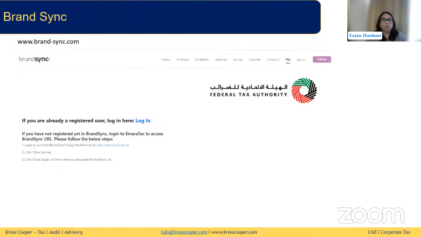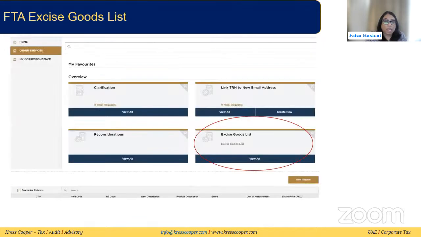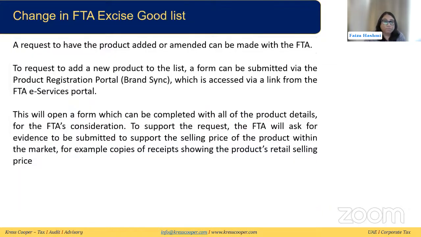If you want to add a new product, it will take you to this Brand Sync to register, and then you need to register your products here. If in case you want to amend the price, then you need to go again here for a new request and a price amendment. A person will come there. You need to click on that, and a price amendment form has to be filled so that you can amend the price for the product. So you need to give some support for that also.